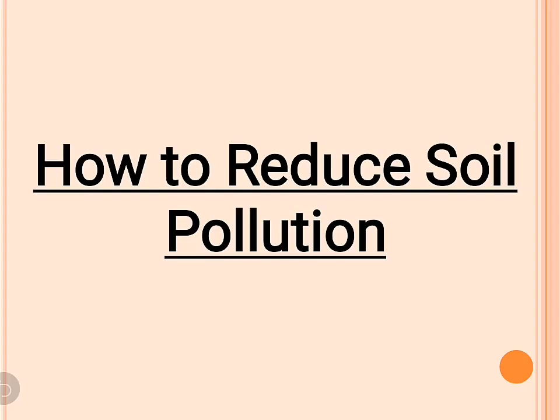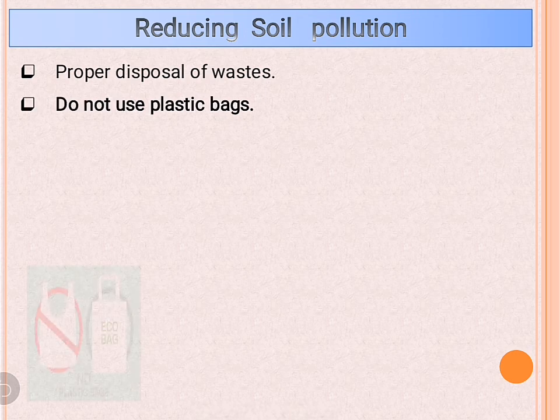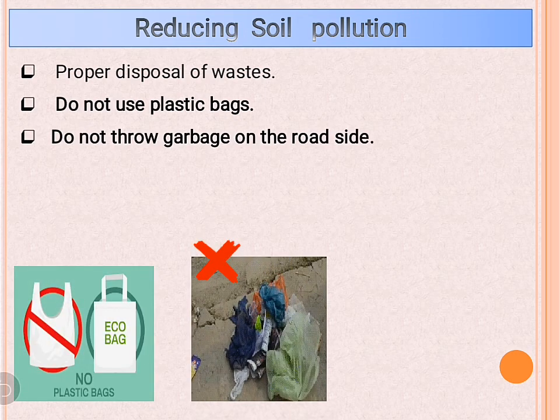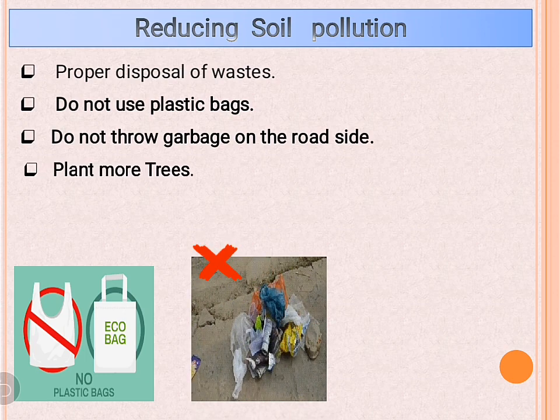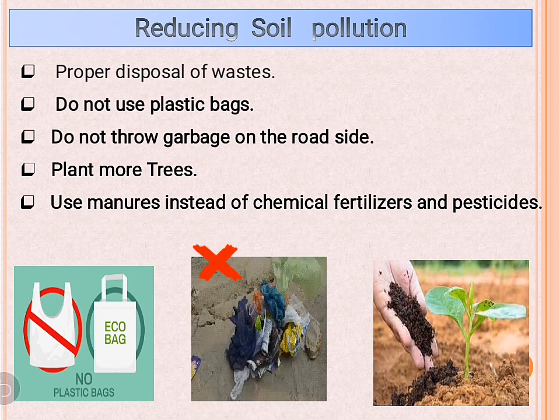And the various ways to reduce soil pollution are: we should adopt proper disposal of waste and say no to plastic bags. We should not throw garbage on the roadside. We should plant more trees and try to use manures instead of chemical fertilizers.